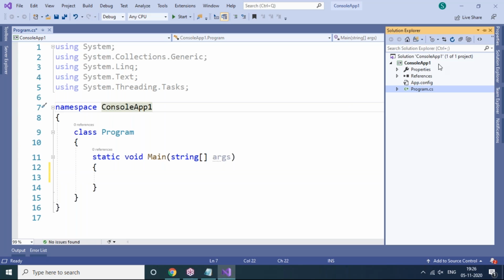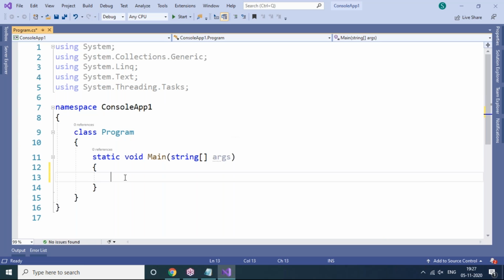So this is Solution Explorer. It is very important. In this console application, many programs we can create like this. This is the main project name, and once we choose a project name, in that project you can add as many files as you want. More classes you can add, no problem at all. Now from here onwards, I need to write the code here. How to write the code? You can see this.